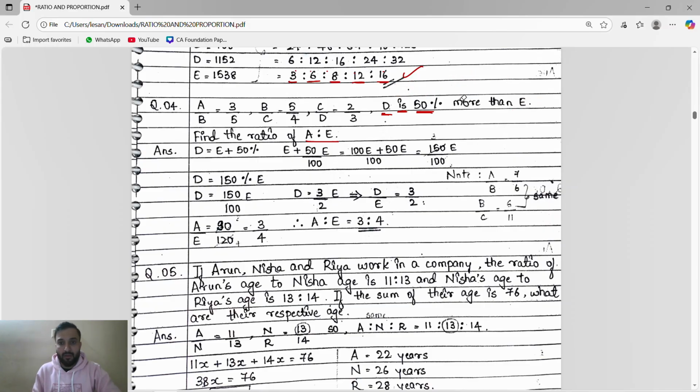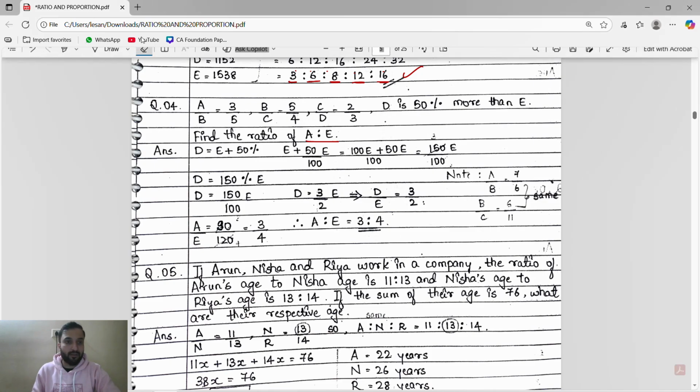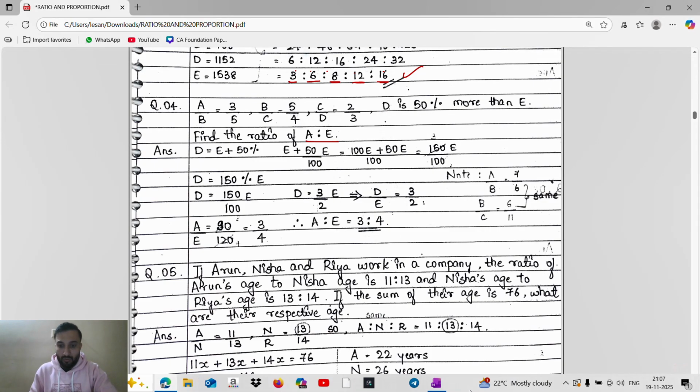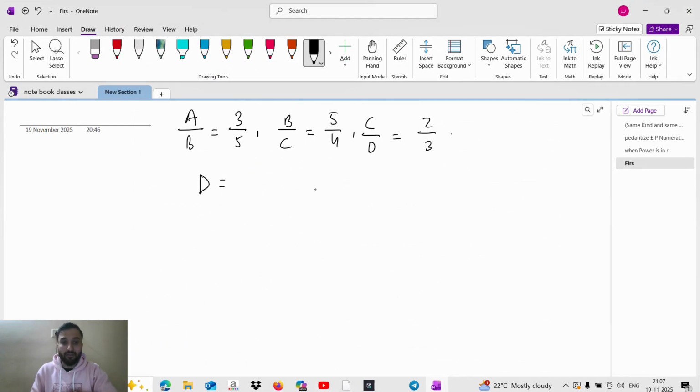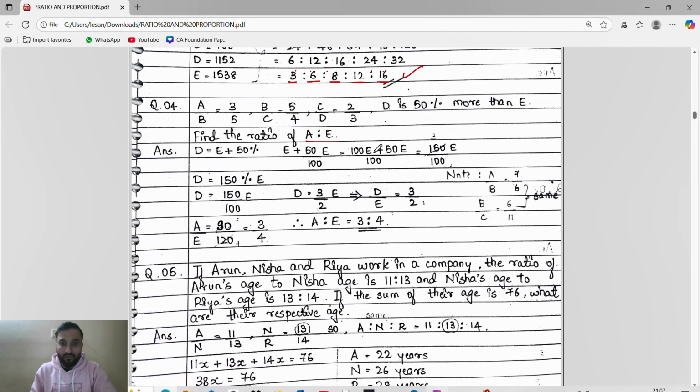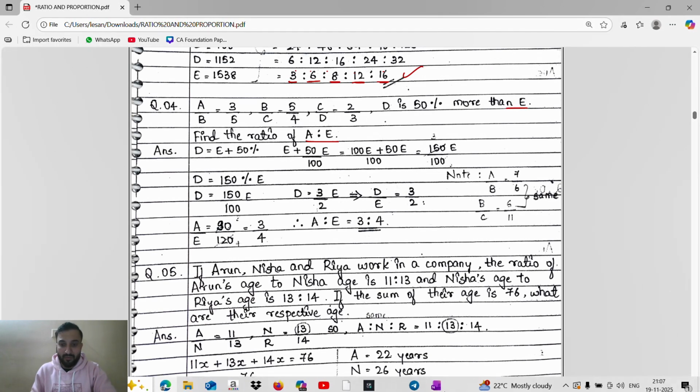Okay, so what they said here, they said that D is 50% more than E. So from where we are considering percentage? We are taking E. So I will take E as 100. So D is what? D is 150% of E. Right?